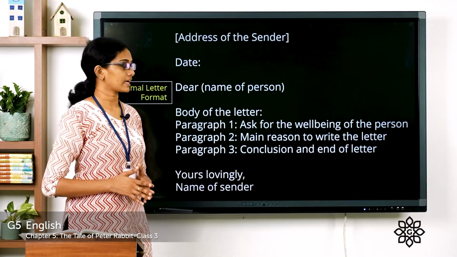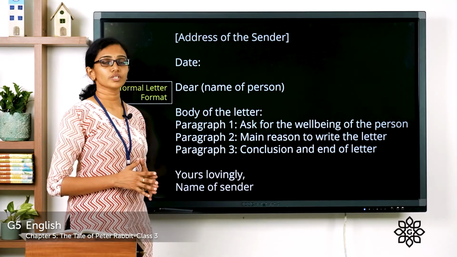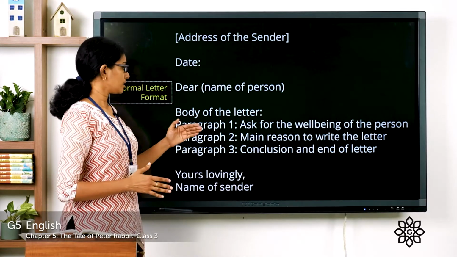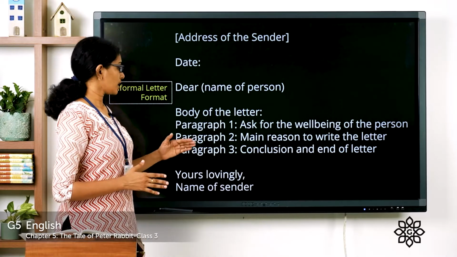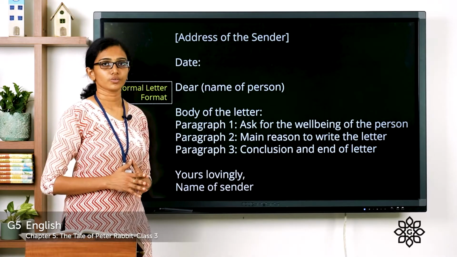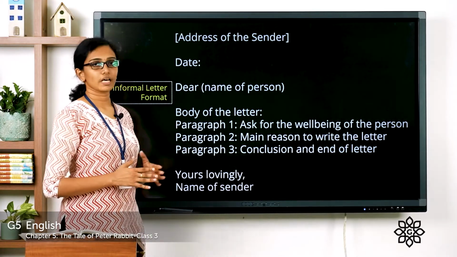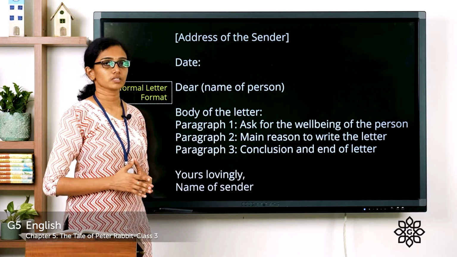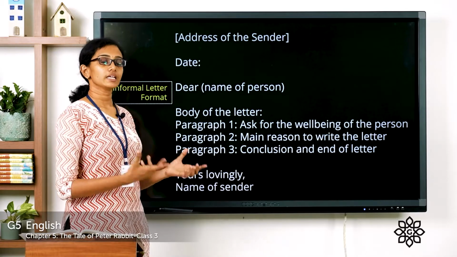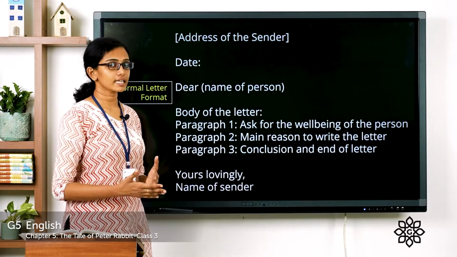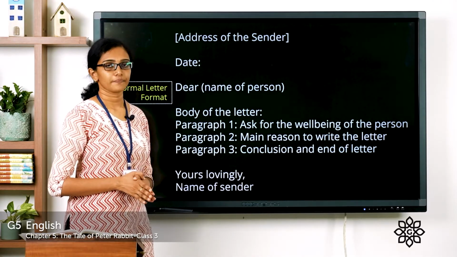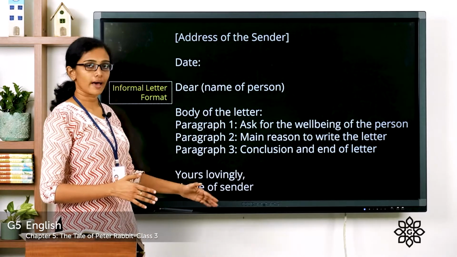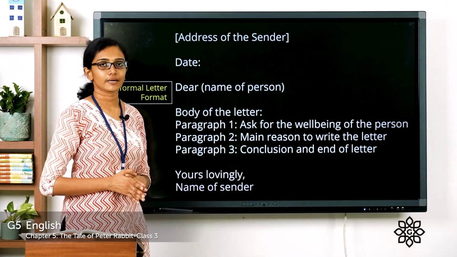And in the third paragraph, you have to write the conclusion and end the letter. And below the third paragraph, you have to write the complimentary clause. For example, yours lovingly, yours sincerely. These are called complimentary clauses. And below that, you write the name of the sender. If you are writing the letter, you have to write your name. So this is the general format for writing an informal letter.